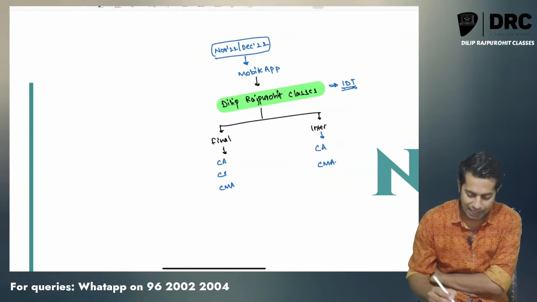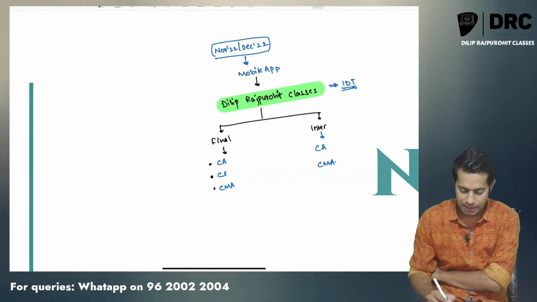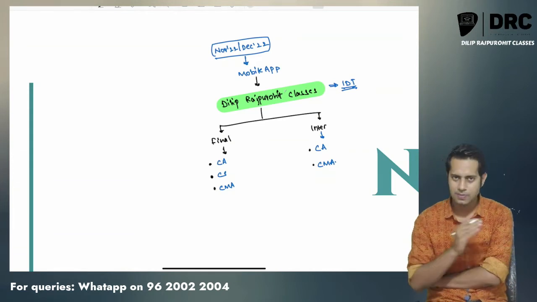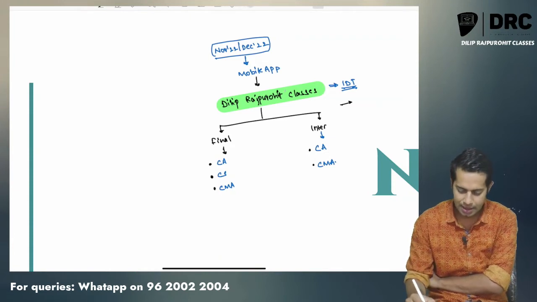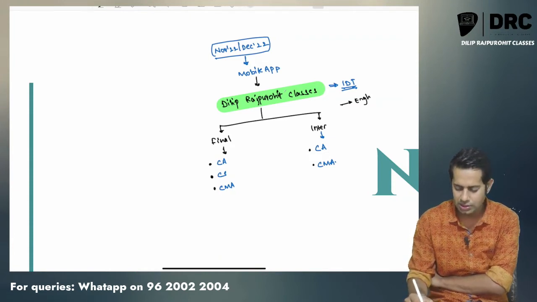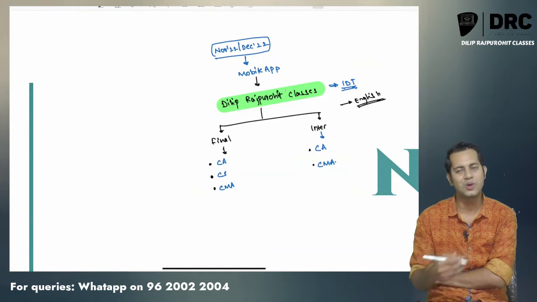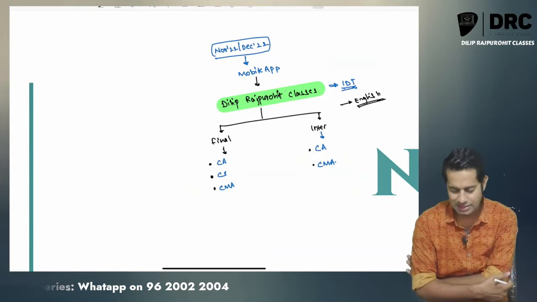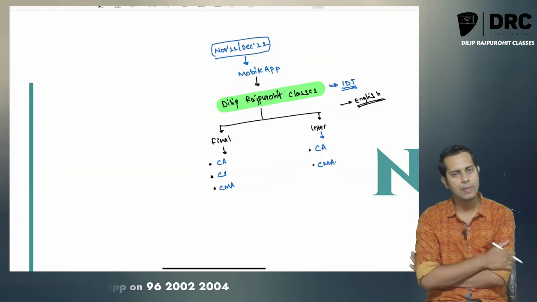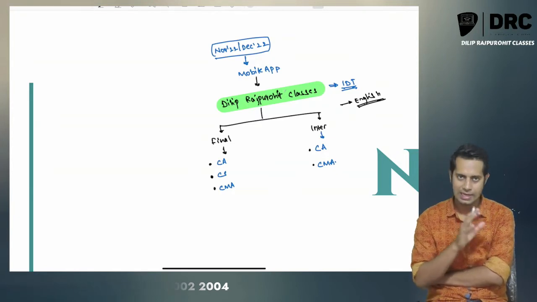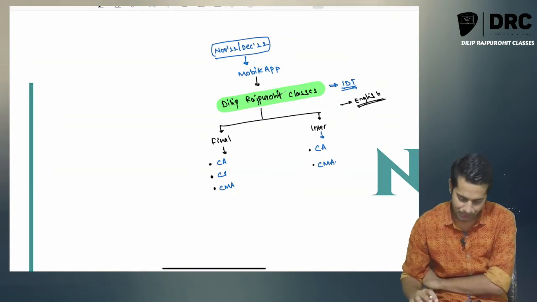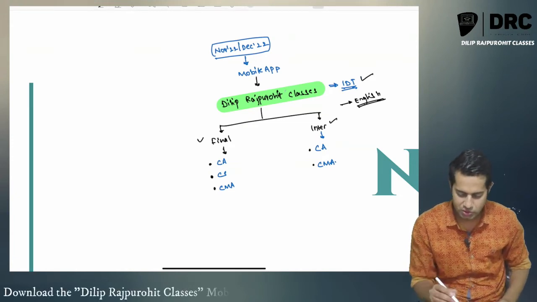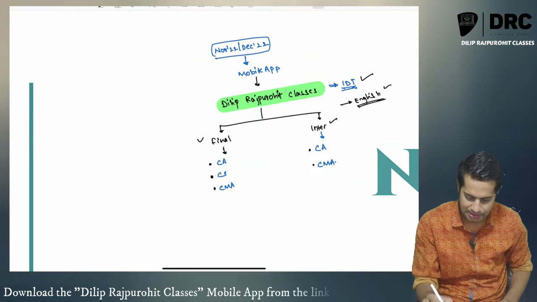Sir, what is the language which you are going to use in this particular crash course? The language which I am going to use in this particular crash course is 100% English. Because students normally write the examination in the English language only, the videos also will be made available to you in English only. So the crash course will be for final students and intermediate students, and it will be in English.